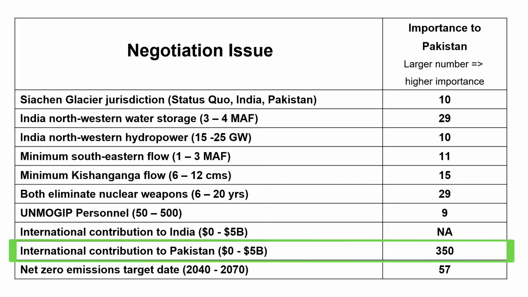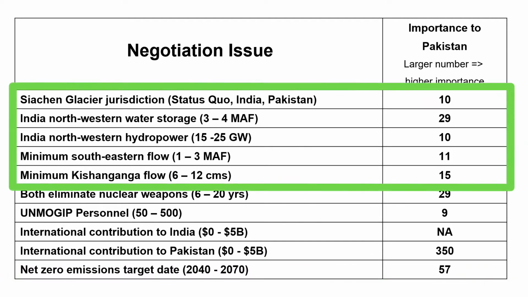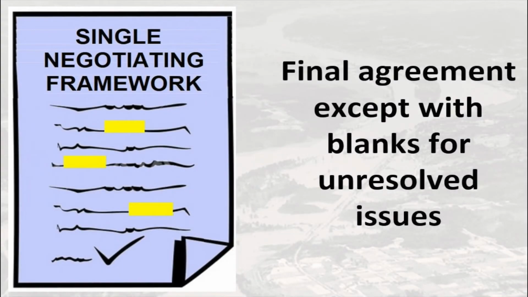However, since the first billion is worth quite a bit more than the last billion, this entire issue has been assigned only 350 satisfaction points. The net zero emissions target date seems to be the second most important issue, but the water issues, taken together, are even more important. A key part of the Smartsettle process is the single negotiating framework, which is developed in